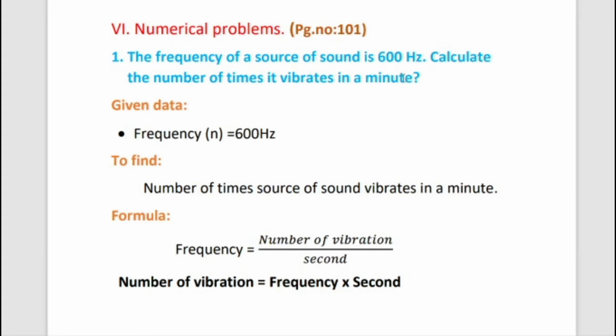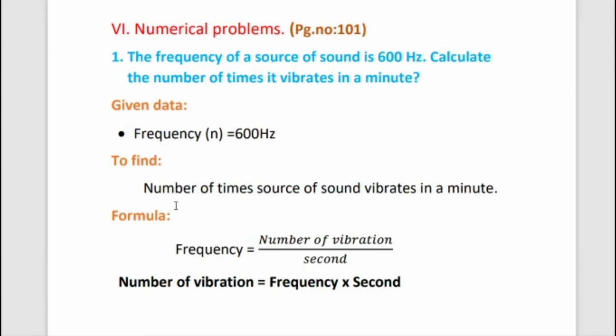What is the frequency here? Frequency is 600 Hz. Frequency means, we know, the number of vibrations produced in 1 second. The frequency is indicated by small n, and the SI unit of frequency is s power minus 1 or hertz.